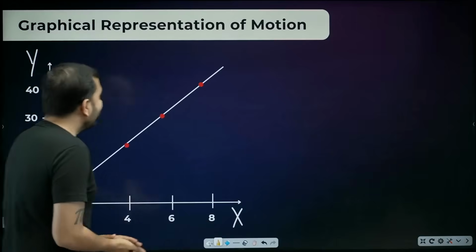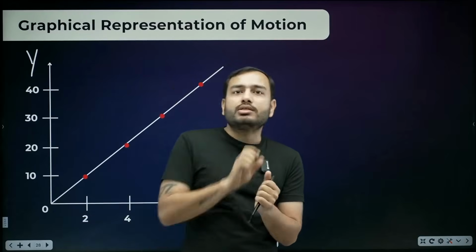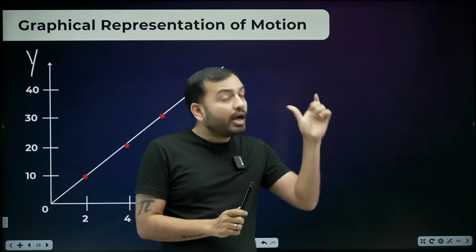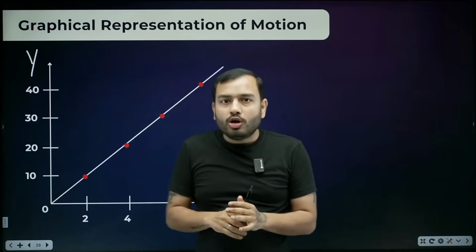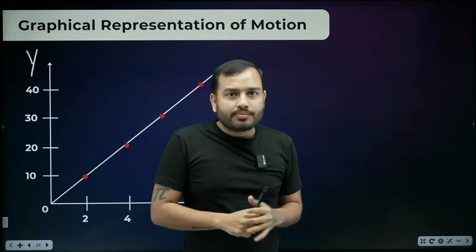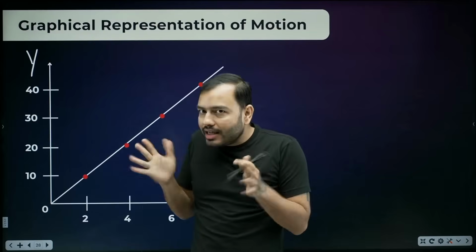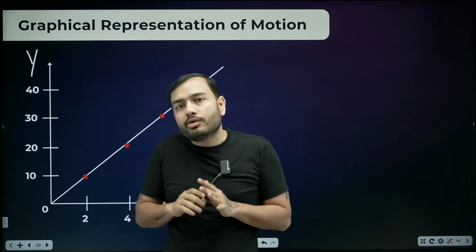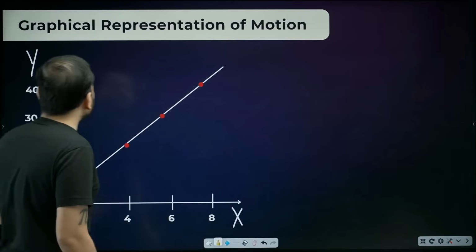Let's move ahead. Okay, so uniform and non-uniform motion is clear. Uniform motion: equal time, equal distance; non-uniform: equal time, unequal distance. If we talk about uniform, the speed is the same, and in non-uniform the speed changes. In uniform motion the speed is the same, so there will be no acceleration, no push, no pull applied. In non-uniform motion the speed is changing, which means acceleration will happen. Now beta, let's come to graphs.